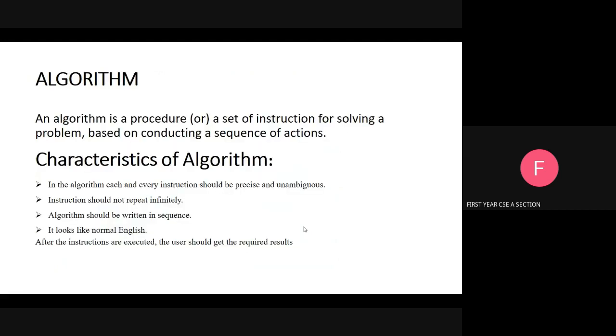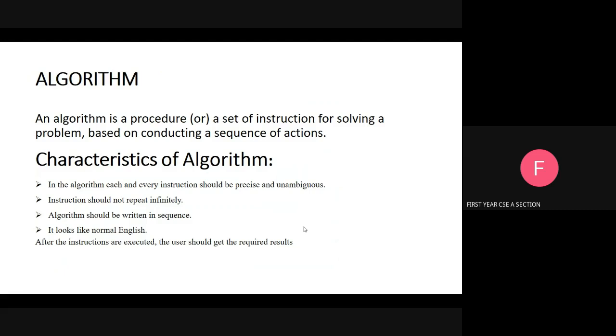Let's see the algorithm. Our next topic is the algorithm. An algorithm is a sequence of instructions for solving a problem. What is an algorithm? A sequence of instructions for solving a problem. Next, characteristics of the algorithm. First, each instruction should be precise and unambiguous.